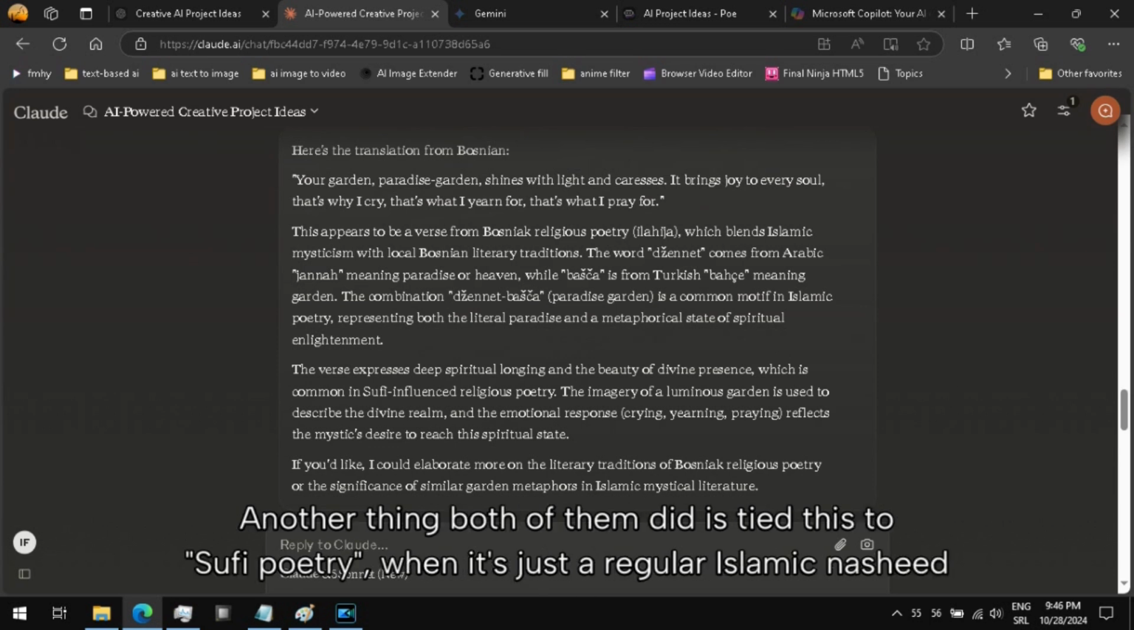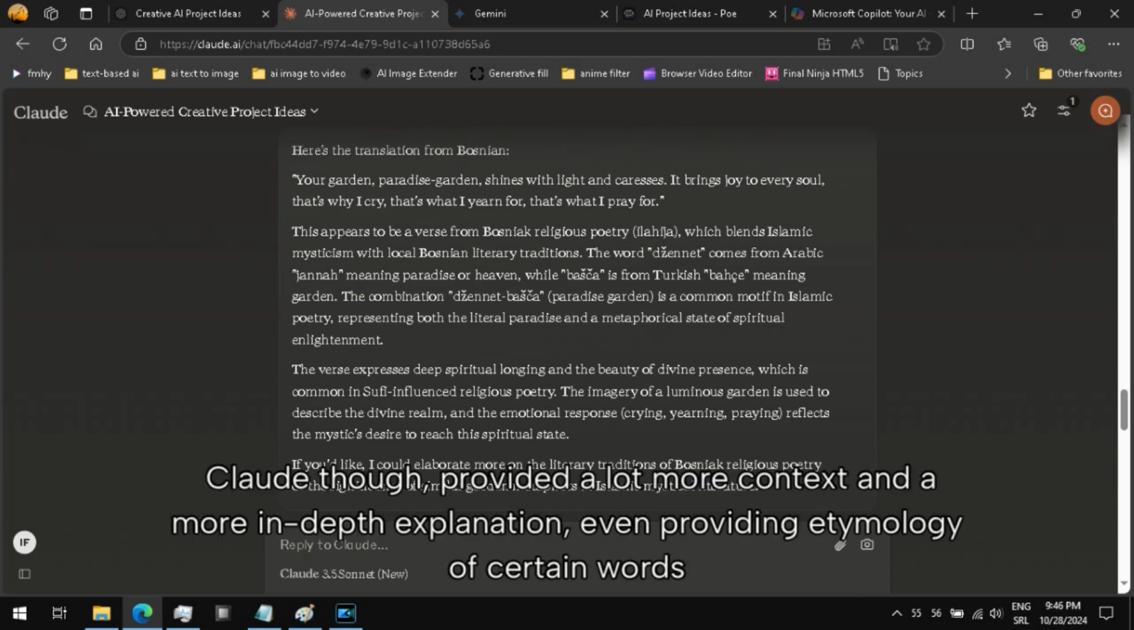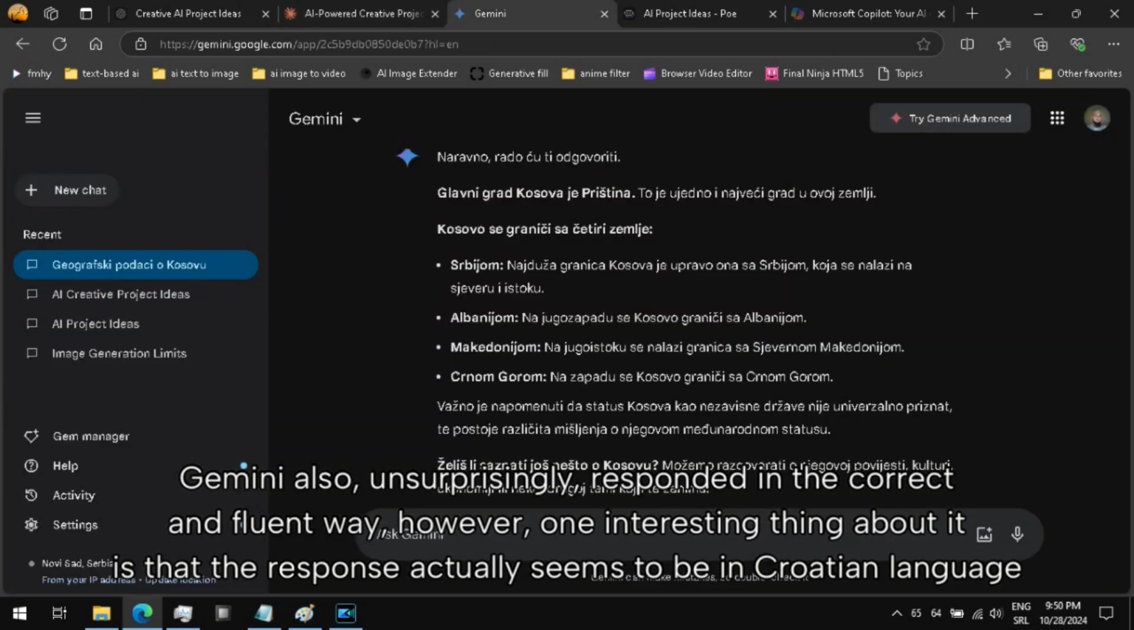Another thing both of them did is tied this to Sufi poetry when it's just a regular Islamic nasheed. Claude, though, provided a lot more context and a more in-depth explanation, even providing etymology of certain words. Gemini also, unsurprisingly, responded in the correct and fluent way. However, one interesting thing about it is that the response actually seems to be in Croatian language.